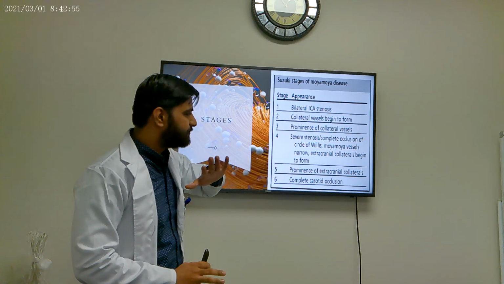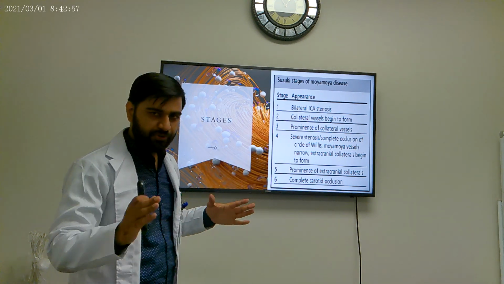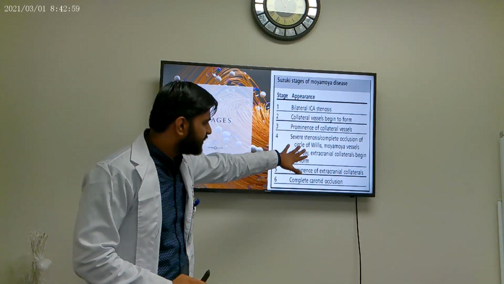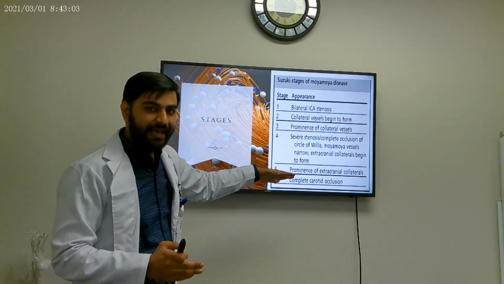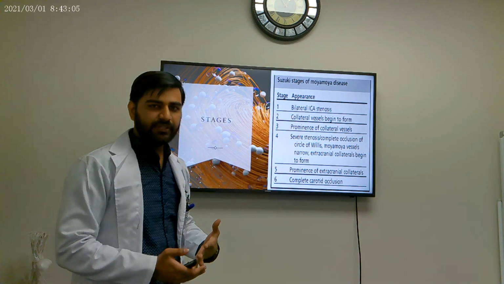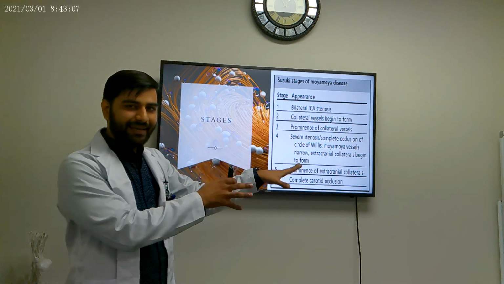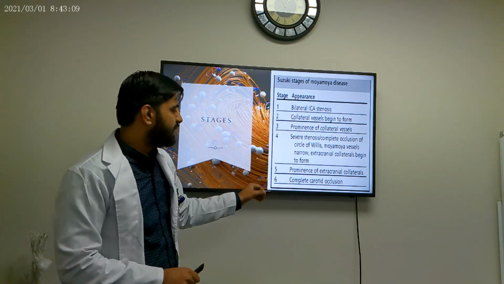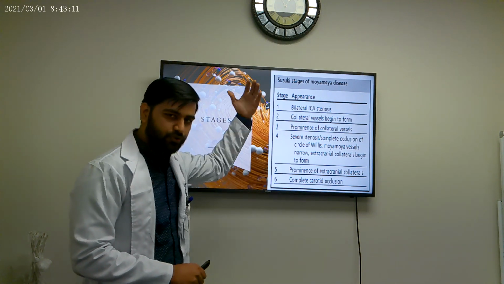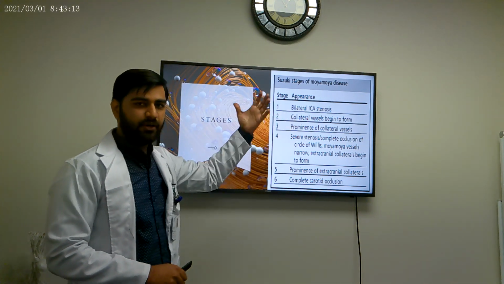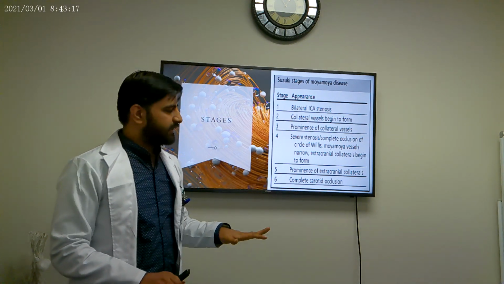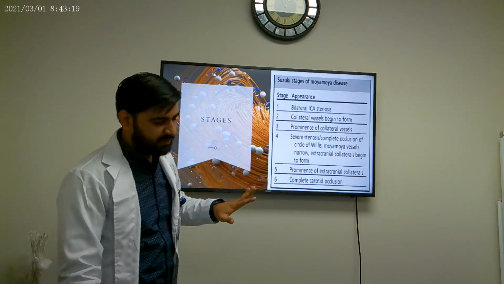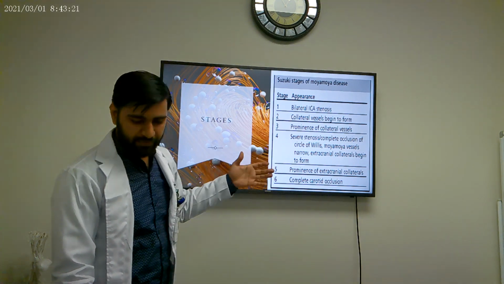Then we come to the fourth stage, where there is severe stenosis as it is progressing at a faster rate, usually involving the circle of Willis. Moya Moya vessels begin to narrow more and more, and even extracranial collaterals begin to form to accommodate for that increased stenosis. Then we have prominence of those collaterals, which we can even see on imaging, and then there is complete carotid occlusion. Usually it's the last stage, and the patient doesn't progress any further.